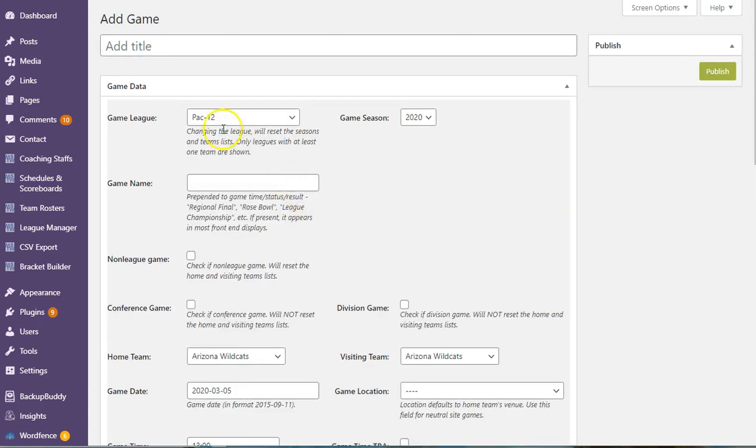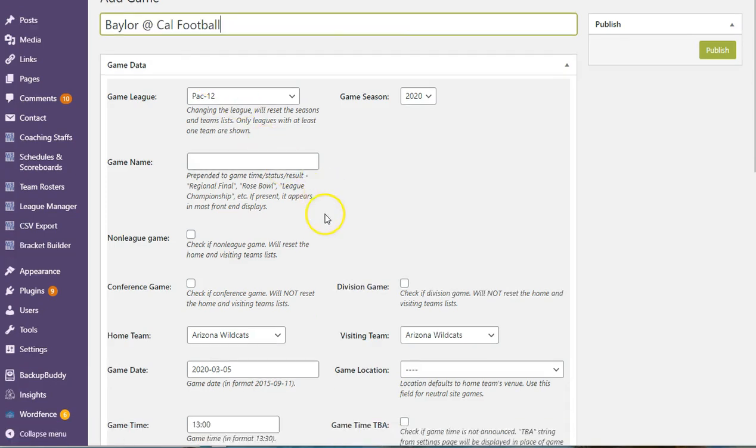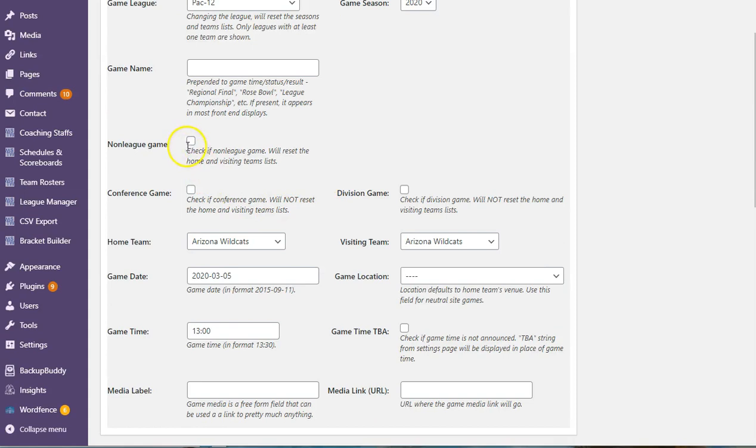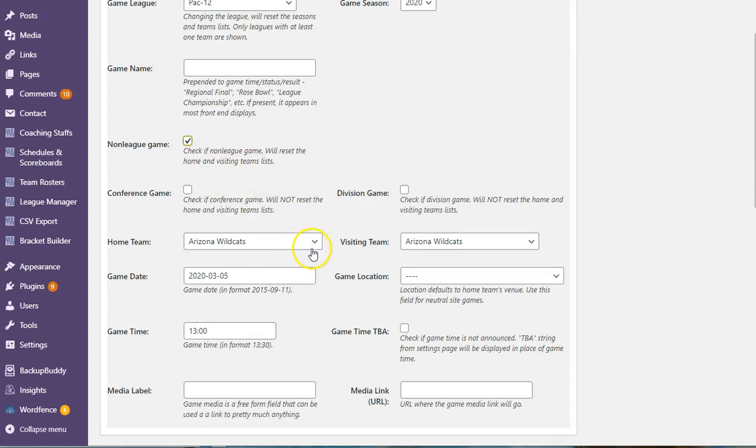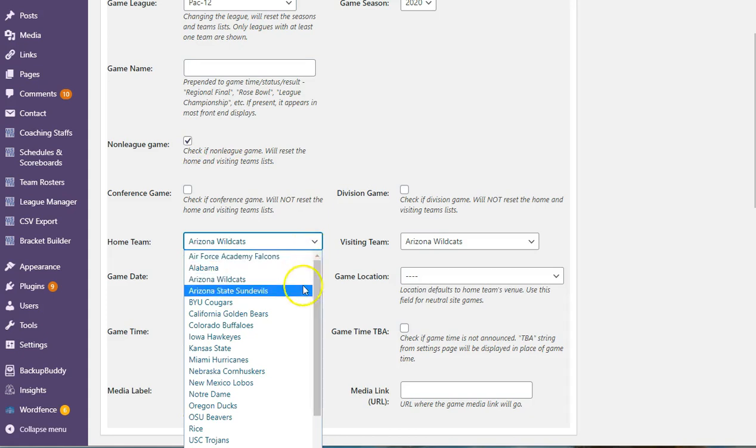Let's say it's going to be Baylor again, and say they're going to play a football game. So let's make it a non-league game, not a problem. Now we get a whole bunch more teams here.